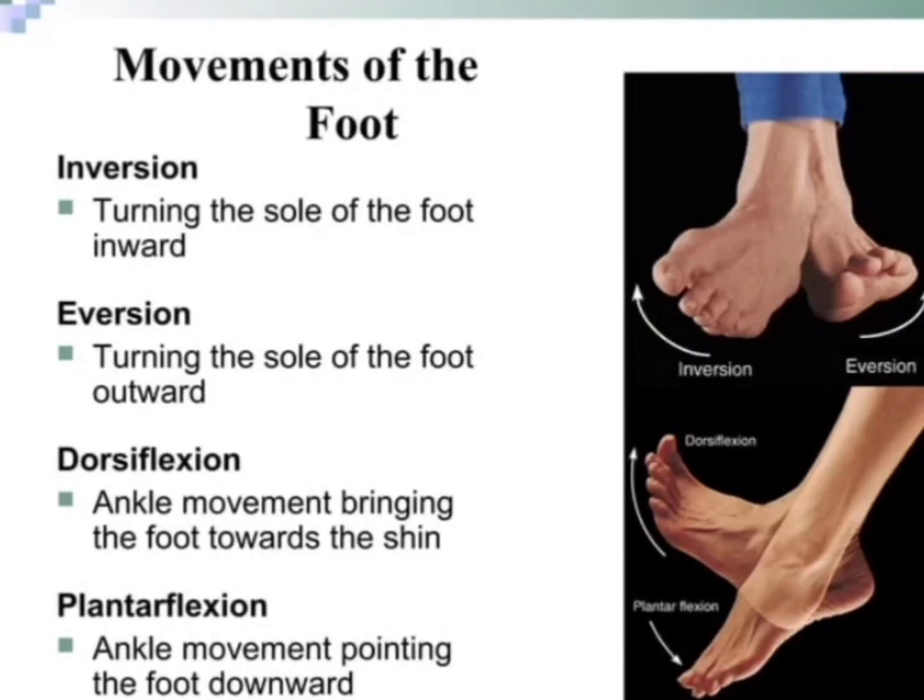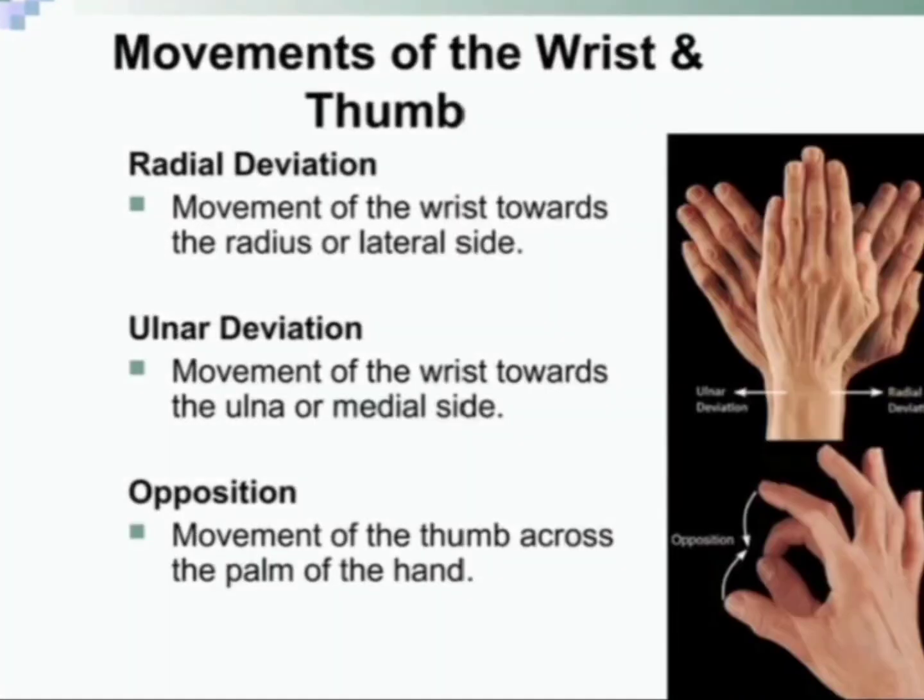Dorsiflexion, ankle movement bringing the foot toward the shin. Plantarflexion, ankle movement pointing the foot downward. Movement of the wrist and thumb. Radial deviation, movement of the wrist toward the radial or lateral side. Ulnar deviation, movement of the wrist toward the ulna or medial side. Opposition, movement of the thumb across the palm of the hand.